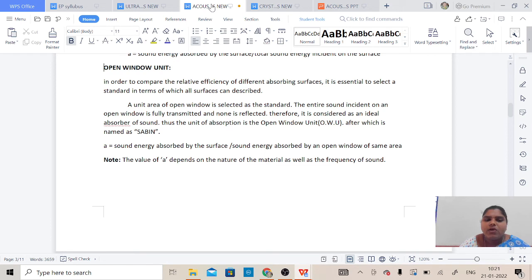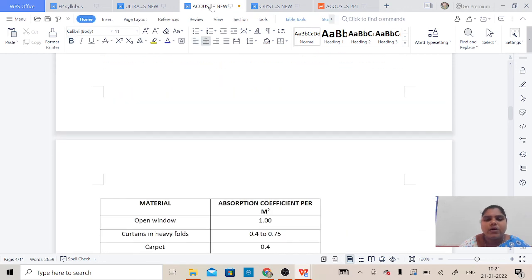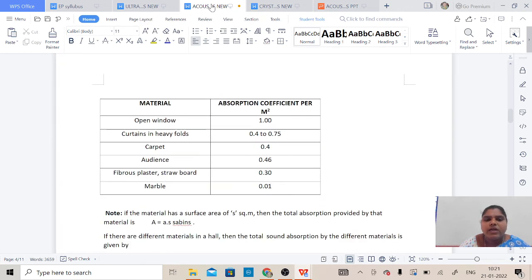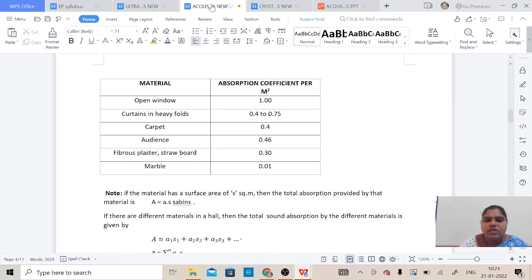Now the A value depends on the nature of the material as well as the frequency of sound. So the absorption coefficient depends upon the nature of the material and also the frequency of sound incident on it. Okay, some types of materials and absorption coefficients of some materials are here, you have to go through it. And if the material has a surface area of S square meters, the total absorption provided by that material is A equals absorption coefficient times the area, and the units are Sabines.